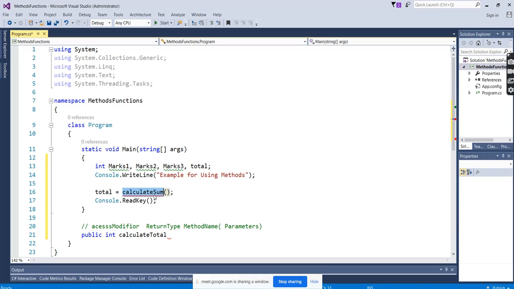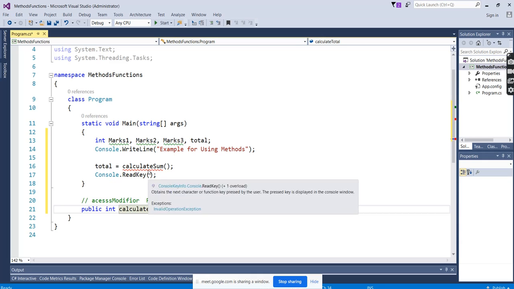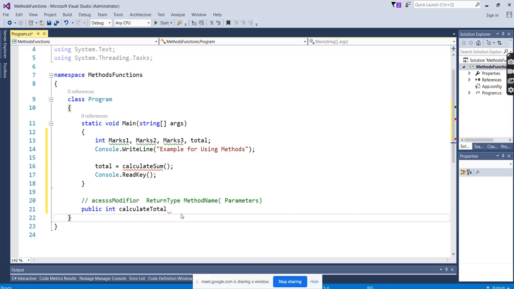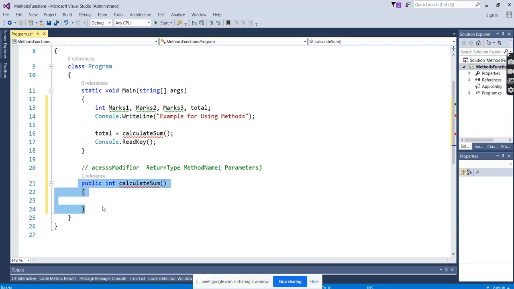Because it is being called with this name. If this name is unable to match, then whom will it call? We are calling someone by name. If you call with a different name, that person will never answer us. In the same way, we are calling this, and that's the reason it is called a calling function. The name has to be the same. So, calculate total. The method is created.